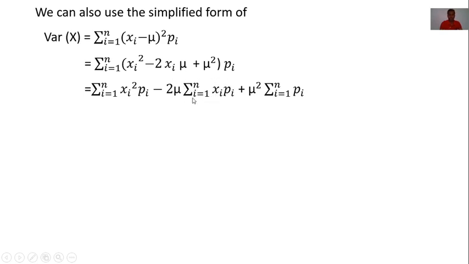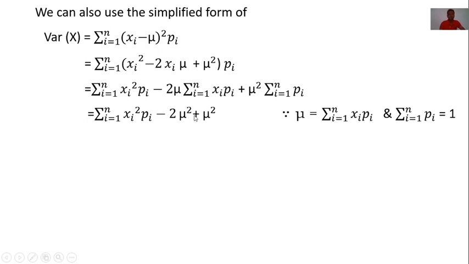This is nothing but the mean. This summation of xi, pi is the mean. Now put here summation of xi, pi is mu, because mean is denoted by mu. Therefore the second term is twice mu into mu, that means twice mu square. Now in the third term, summation of pi, we know that the sum of all probabilities is 1, therefore put here summation of pi is 1, then we get the third term is mu square.